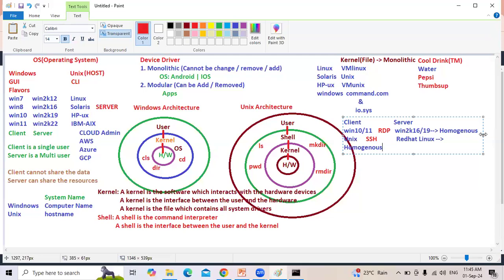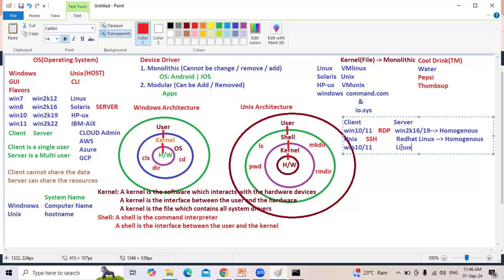But in most cases, your client is always Windows: Windows 7, Windows 10, Windows 11. Servers are always Linux. Just now we have seen that in AWS we have Red Hat Linux, Amazon Linux, Ubuntu Linux, SUSE Linux, Debian Linux.